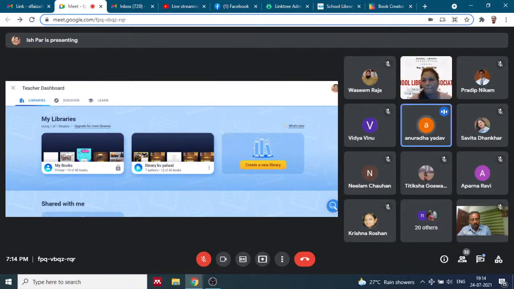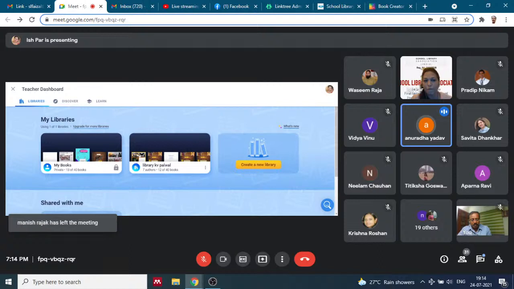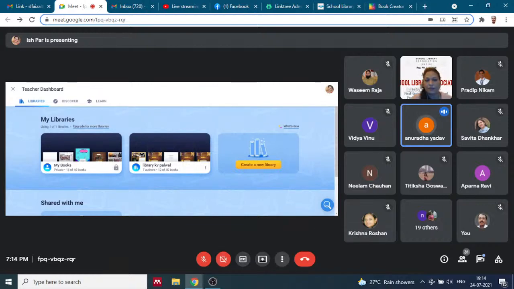Ma'am, like you have created a library on your desktop, I have seen. So first we need to create a library, right? Yes. First we need to create a new library. Then we can add the book inside this library, right?